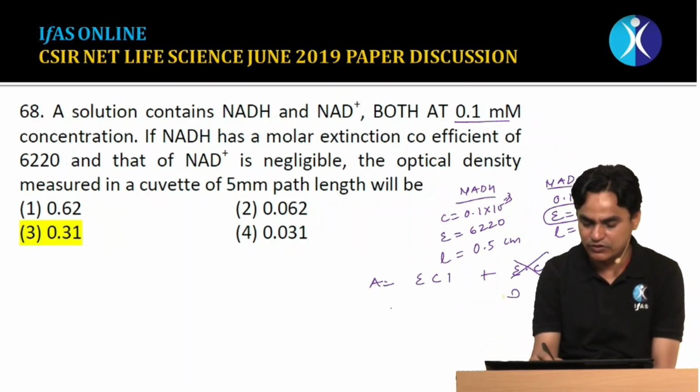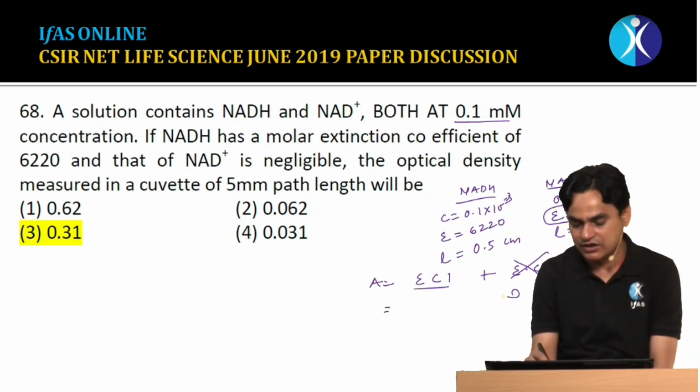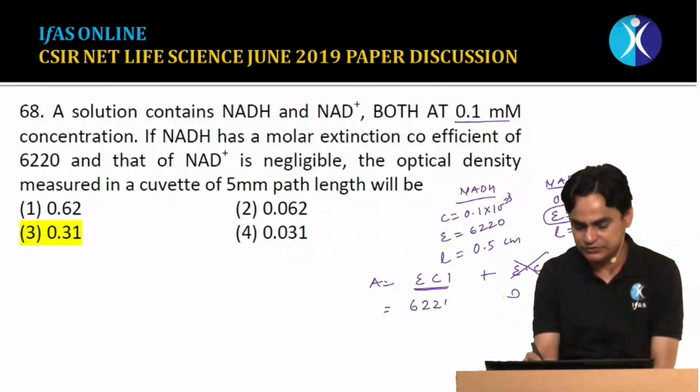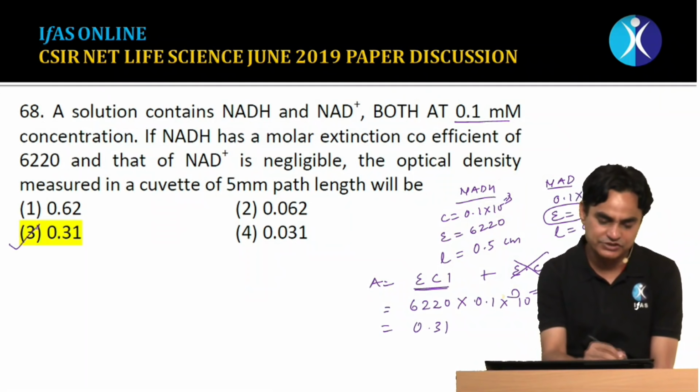It would depend only on the concentration of NADH. So the correct answer would be 6220 multiplied by the concentration 0.1 into 10 to the minus 3, multiplied by the path length 0.5. You will solve this and get 0.31. So the correct answer would be 0.31.